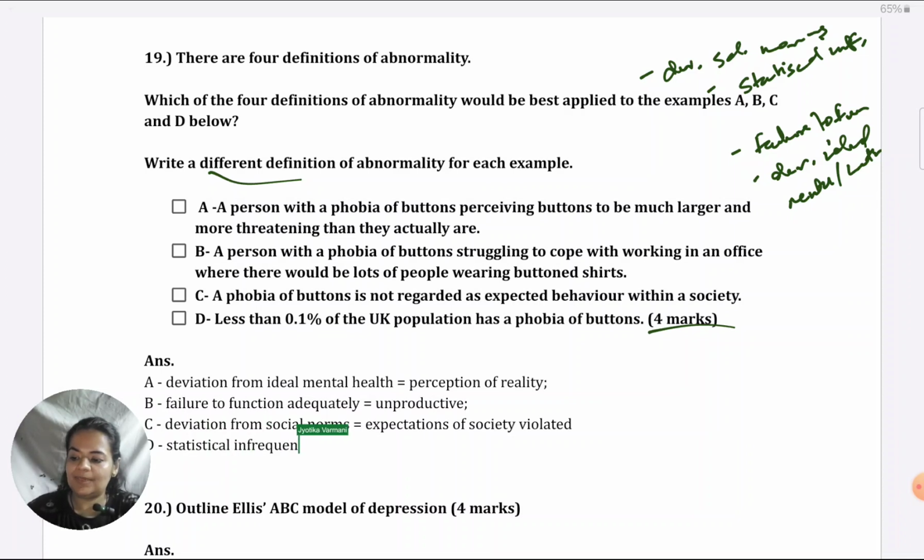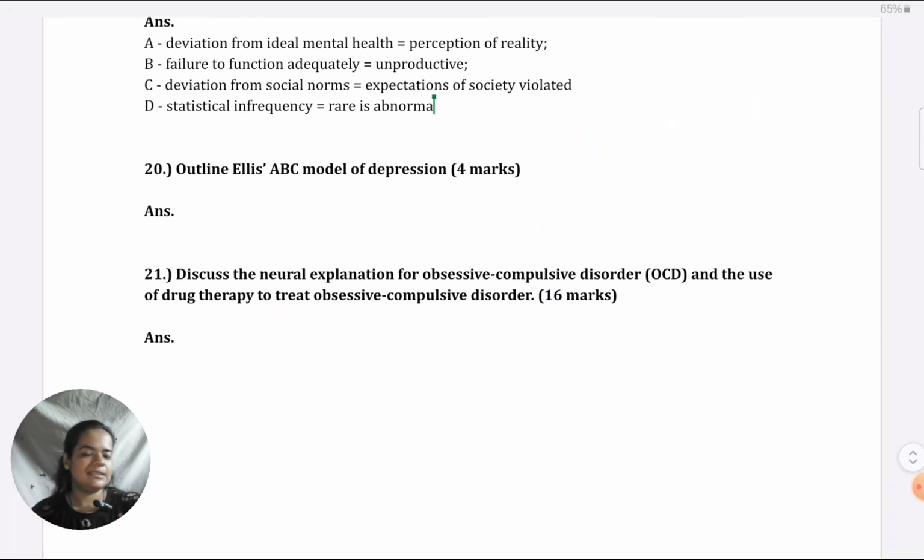It seems to be a very rare condition. Whatever is rare is abnormal according to this definition. For my understanding, if I apply it to this situation, less than 0.1% having button phobia means hardly anyone has it in the UK. So that is why it is qualifying for statistical infrequency. Okay, that was a very simple one, highly scoring, like 4 marks secure.